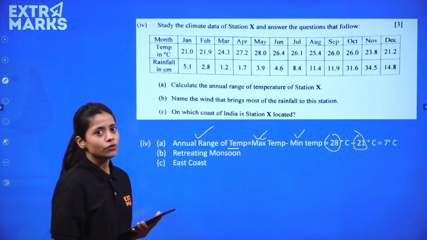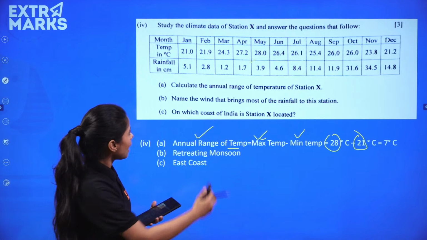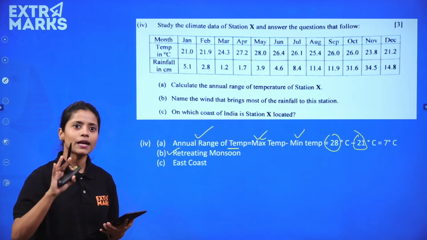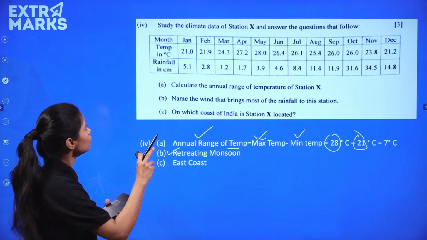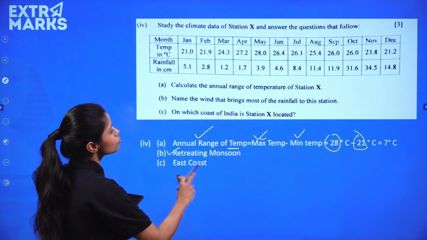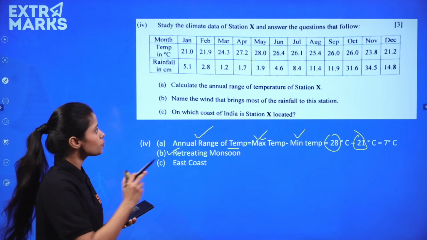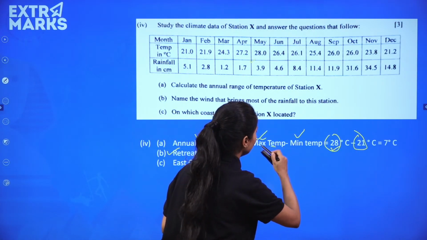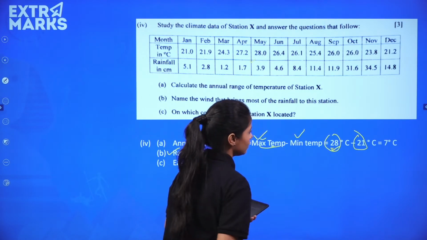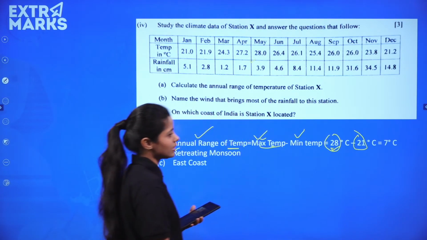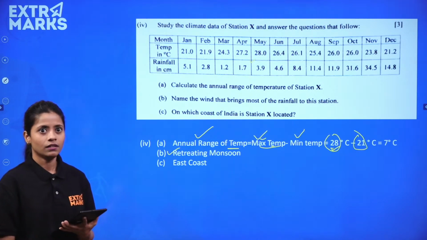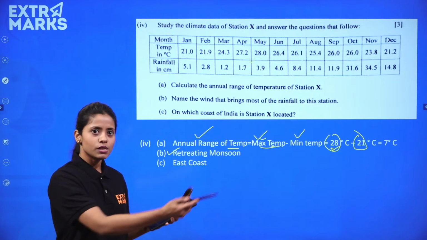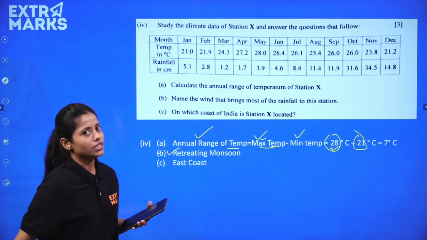Name the wind that brings most of the rainfall to this season, right? आपका आंसर रिट्रीटिंग मॉनसून है, क्योंकि मोस्टली आप ऐसे भी देखोगे, जनरलाइज भी करोगे आंसर को, तो रिट्रीटिंग मॉनसून ही आपका आंसर बनेगा, because this we have already got it that the range of the maximum temperature is 28. Now when the maximum range of the temperature is 28, the climate of that particular area or region is mostly experienced as retreating monsoon only.